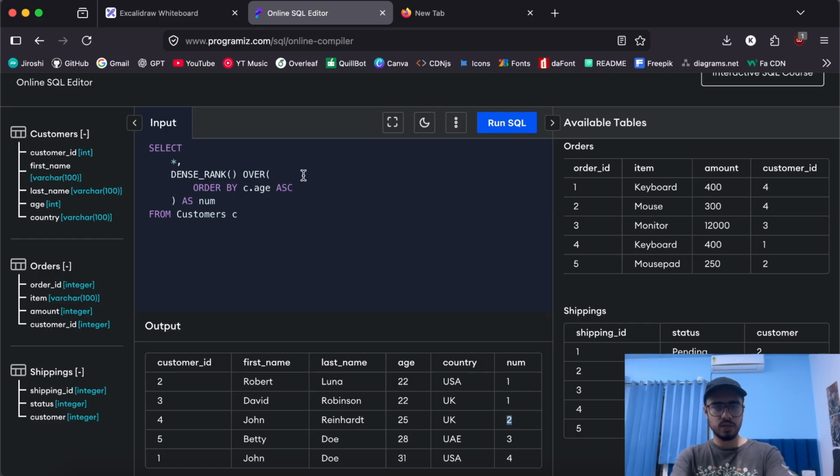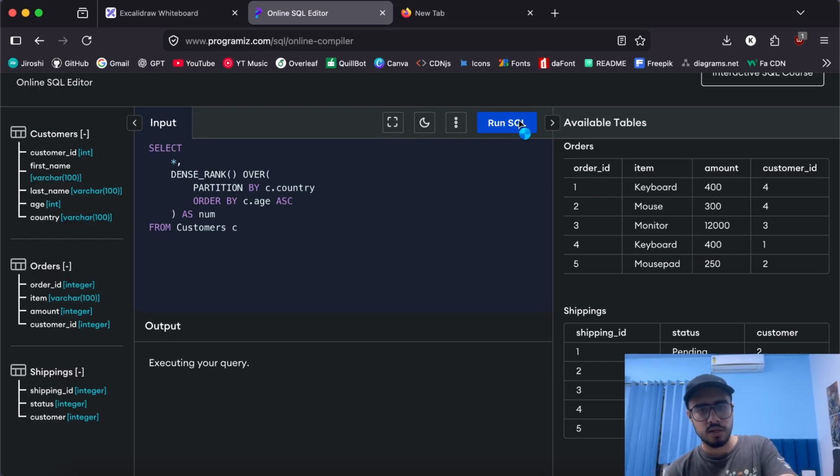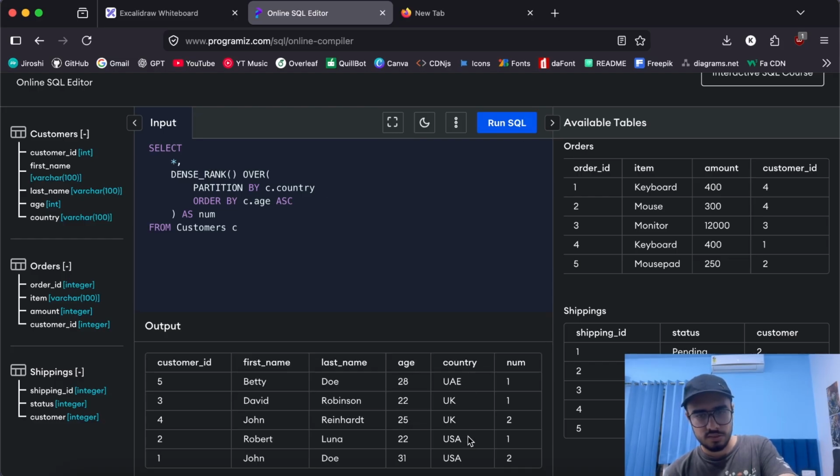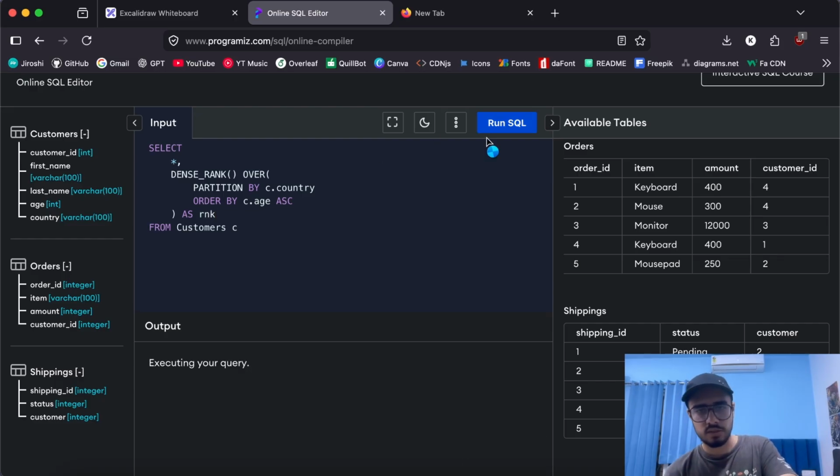Now we can also do this with partitioning. If I do the same partition by c dot country as we had done before, and I still keep applying the dense rank with order by, and I run this SQL, you'll see that it changed the ordering. This time it's just rank actually.